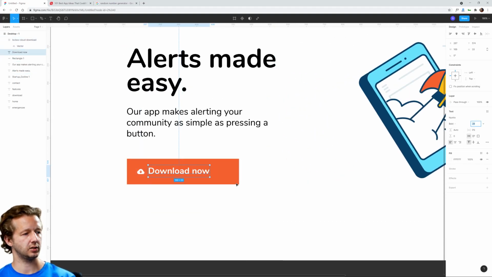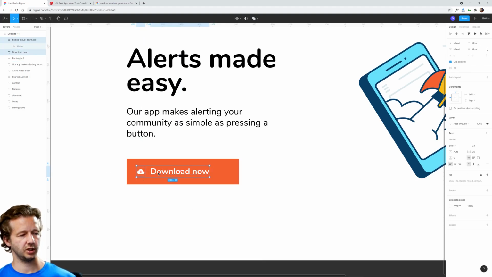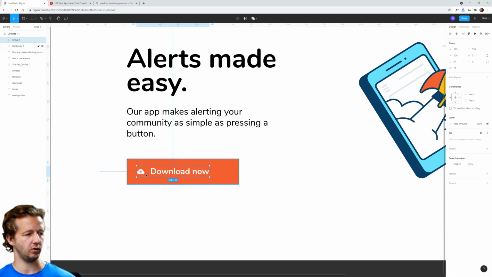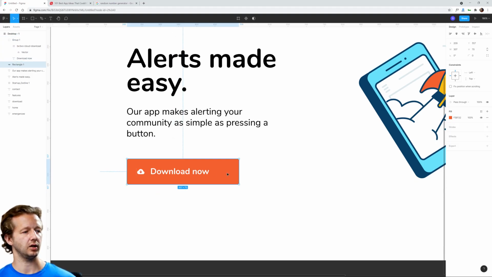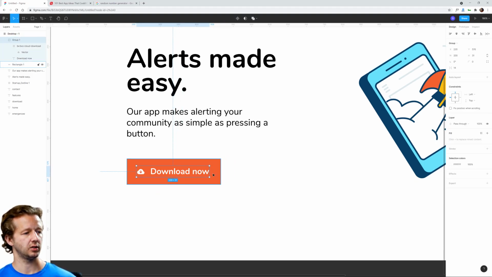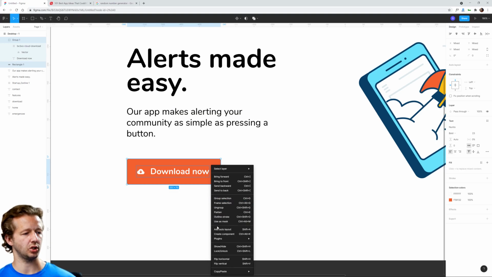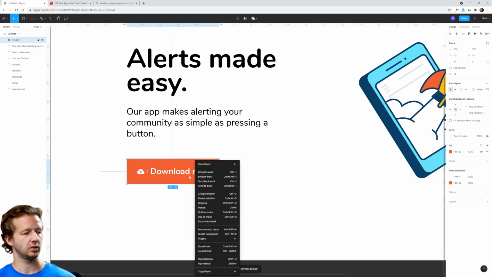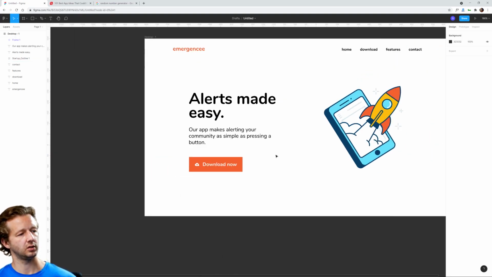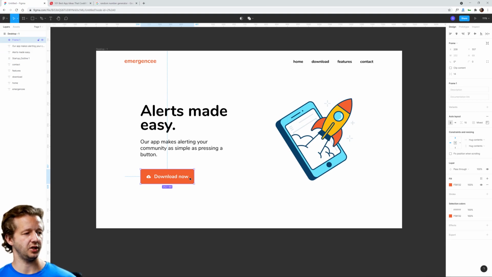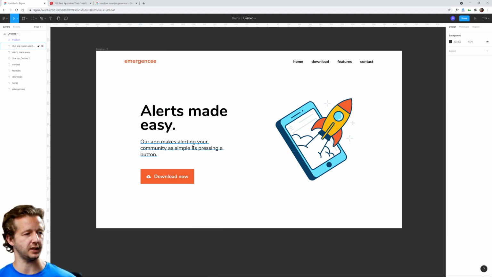All right, what is this size? Getting things lined up here. Just gonna group these two, and then I will, oops, I don't think it grouped it correctly, did it? Oh yeah, it did. All right, and then we could take this, and then we'll right click and choose auto layout. All right, and then we can also create a component. All right, and then we can do a hover state at least. So we'll right click, and I won't make a hover state until I'm happy with the design though.